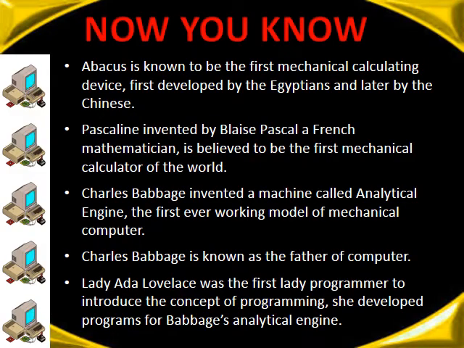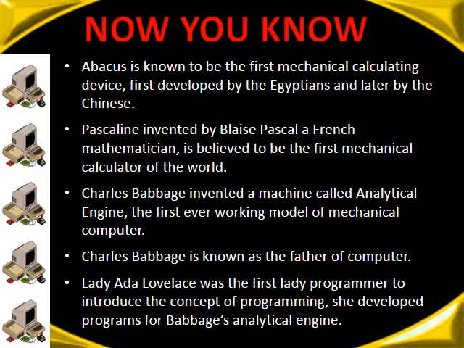Now let's recall some important points from this chapter. First, abacus is known to be the first mechanical calculating device which was developed by the Egyptians and later by the Chinese. Second, Pascaline, invented by Blaise Pascal, a French mathematician, is believed to be the first mechanical calculator of the world.